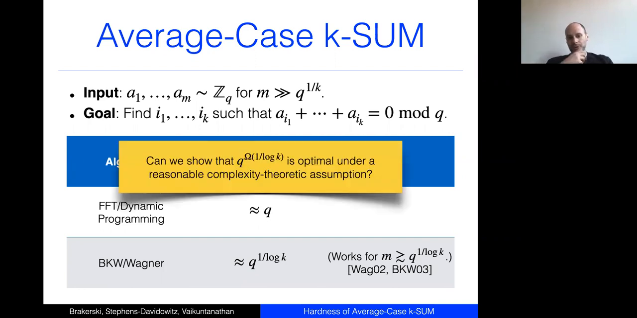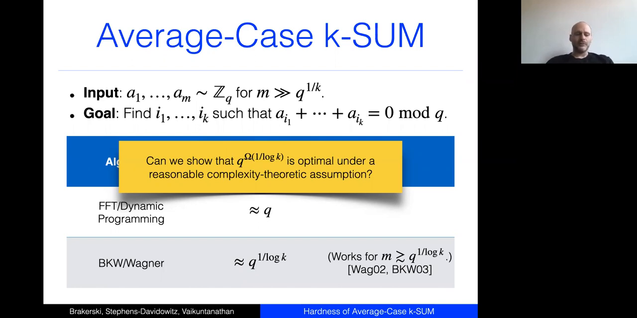I see an upper bound and I want to prove a lower bound. So my question is, can we show that there's no better algorithm, up to constants in the exponent, than BKW Wagner? Oh, and I should mention that BKW and Wagner only work in the regime where M itself is quite large. The problem only makes sense when M is larger than Q to the 1 over K. But for BKW Wagner, you need M to be even larger, Q to the 1 over log K. And you'll see why when I show you the algorithm.